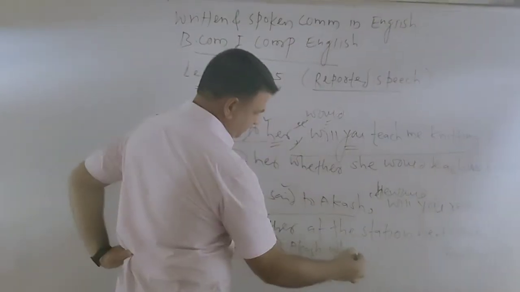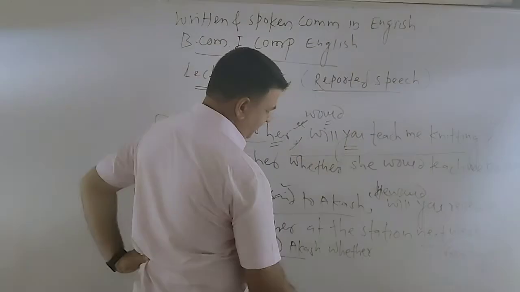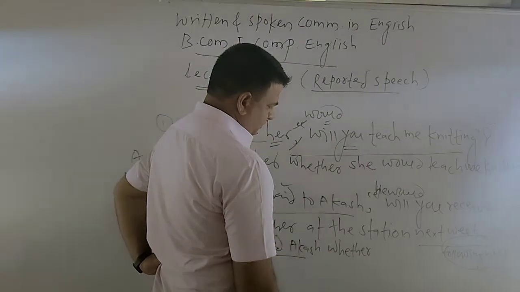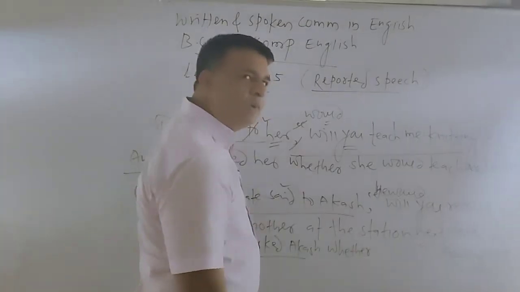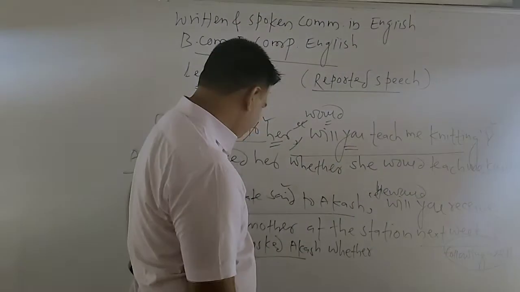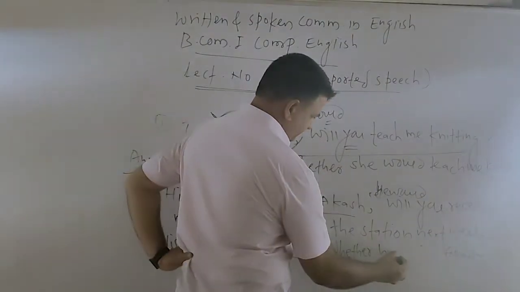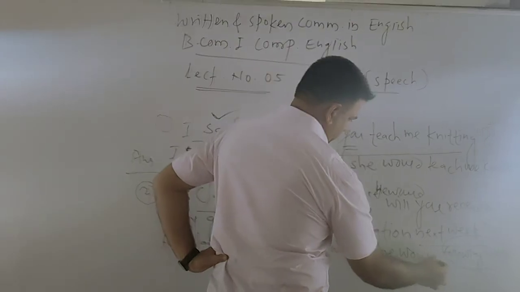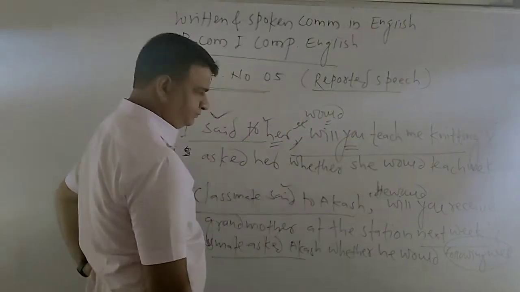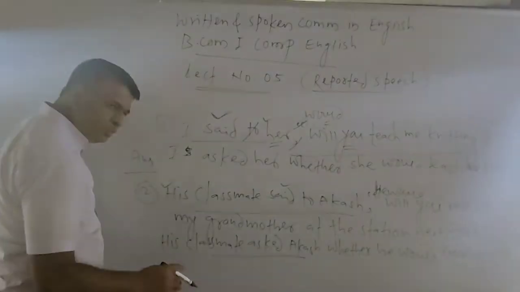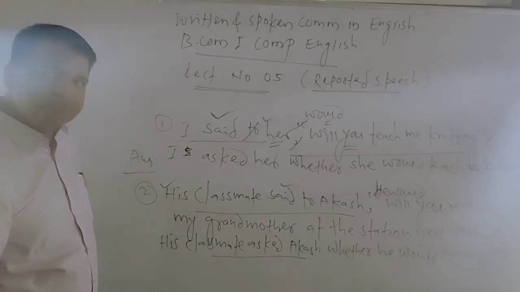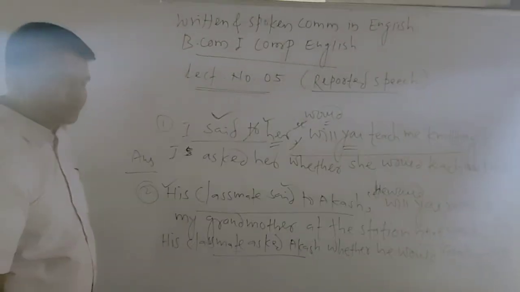Connect the sentence with whether, and removing the inverted comma we connect with whether. His classmate asked Akash whether he would, नंतर receive, verb form जशाला तसं लागतं, first verb.